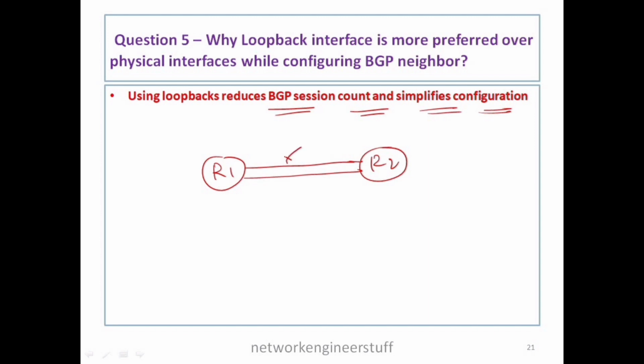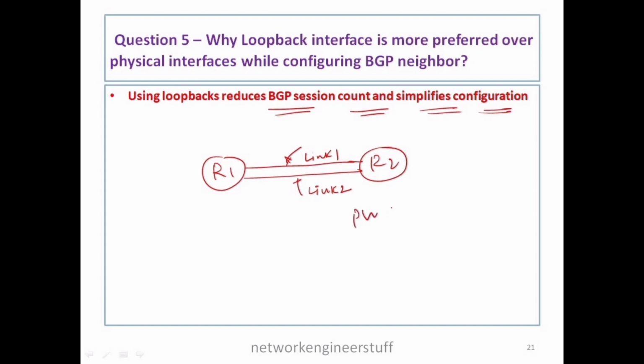We have to configure one BGP neighborship using link 1, and one BGP neighborship using link 2, if you want to achieve that redundancy in the BGP connectivity. So in this case, we have to configure 2 BGP sessions.